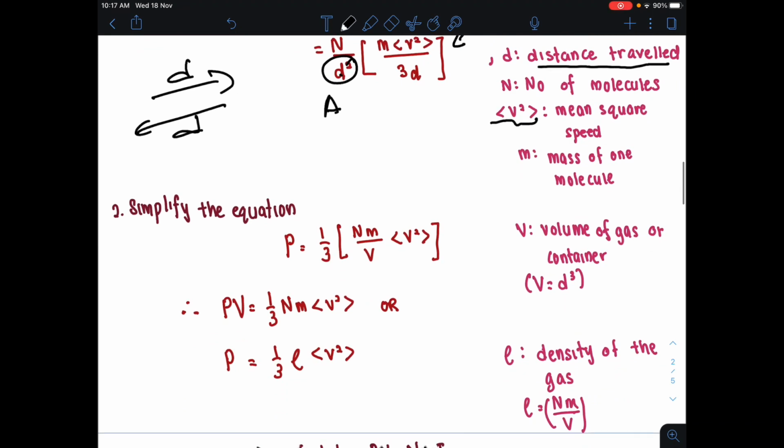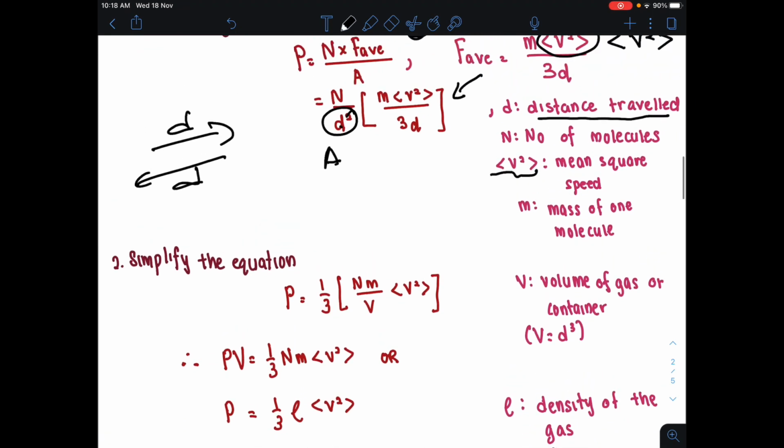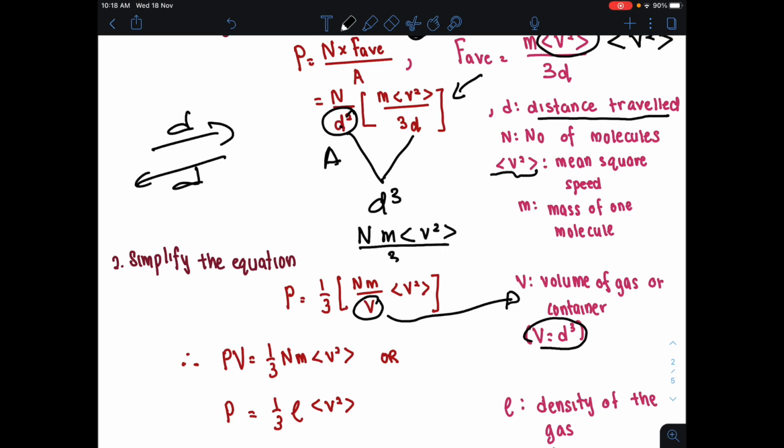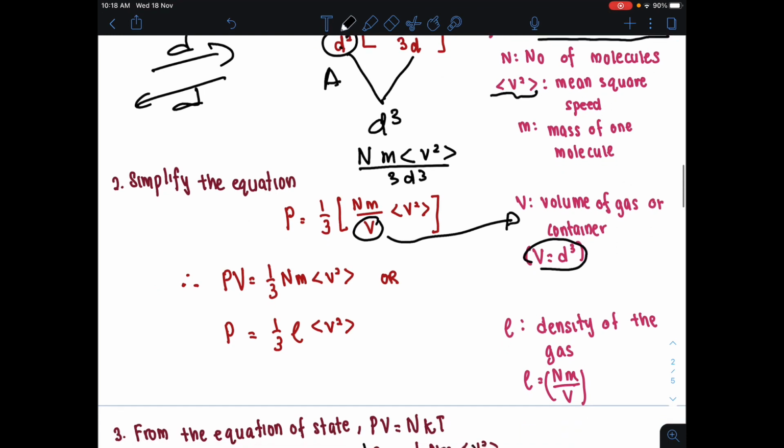So we simplify the equation. Kita simplify dia menjadi P is equals to 1 over 3 NmV, capital V, multiply with mean square speed. Capital V adalah volume, where volume adalah D cube. When you multiply your D square with D, you get a D cube dekat sini. So kita akan dapat Nm V square over 3D cube sebenarnya. So kita simplify dia menjadi 1 over 3 Nm over volume multiply with the mean square speed.